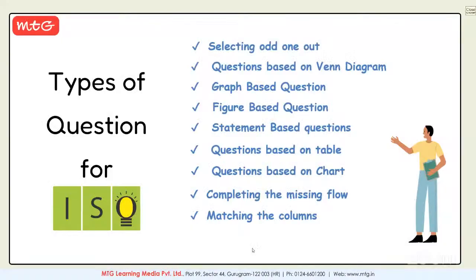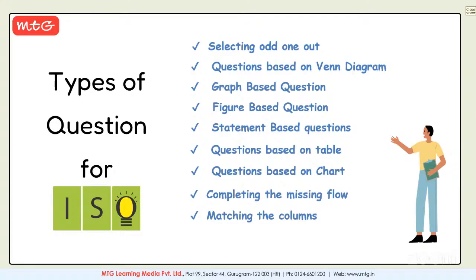Okay. So students, I hope the screen is visible, the slide is visible, the types of questions. So let me just read out the different kinds of questions asked in the Olympiad exam. First one is selecting the odd one out. You did this, right? A few words were displayed for you and you have to select the odd one out. So these types of questions will also be asked in the Olympiads. And questions based on the Venn diagram, whatever ma'am discussed in the last slide, the Venn diagram pictures. So these questions will be asked on that, and graph based questions, some figure based. Ma'am has shown you a few pictures, so from those pictures you have to find the answers. So this is how a few questions will be based on figures also.